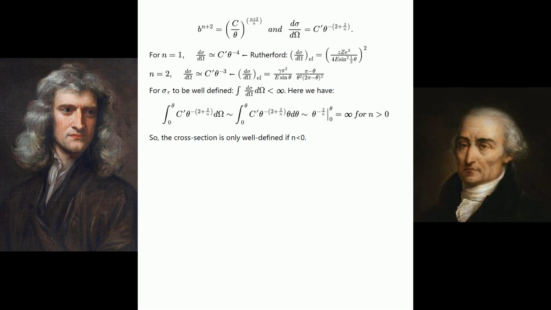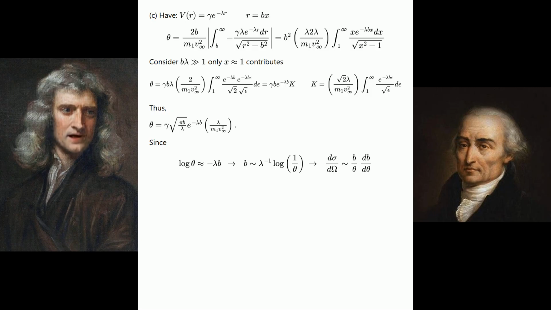For sigma sub tau to be well defined, the integral of d sigma over d omega must be less than infinity. Here we have the equation shown. So, the cross-section is only well defined if n is less than 2.